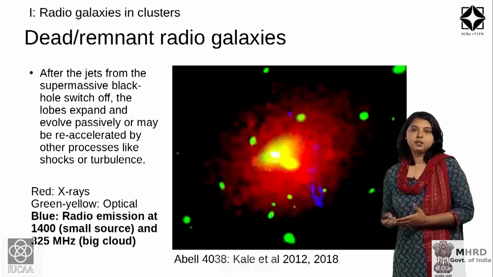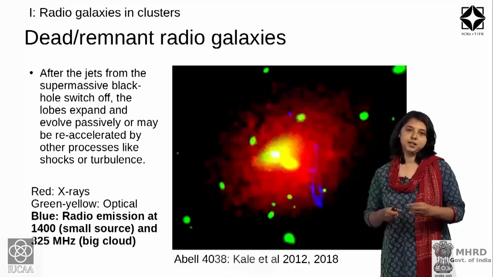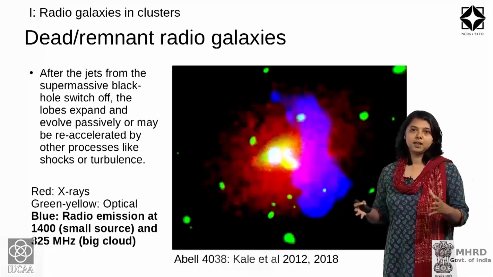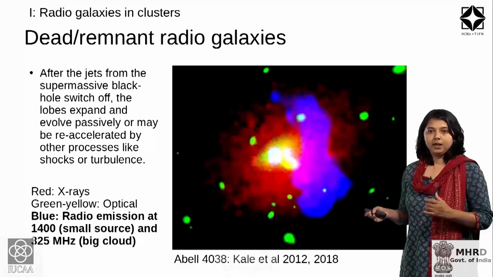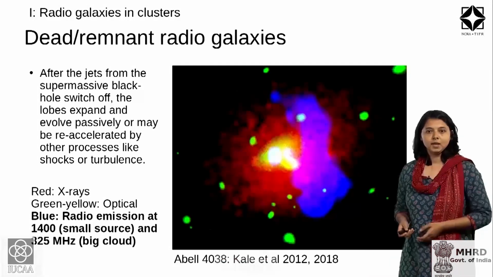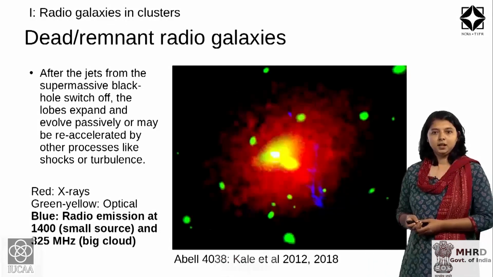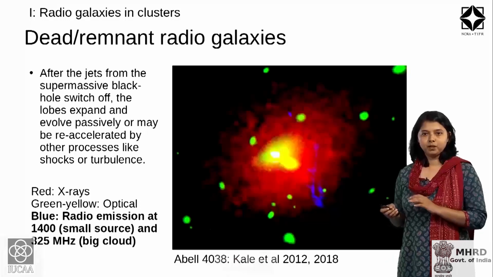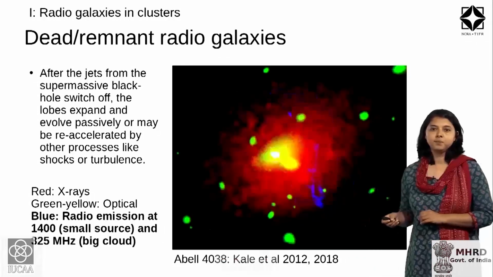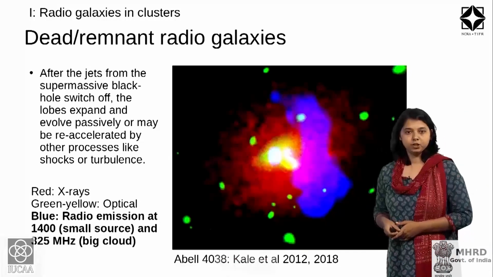So, the central engine at the active galactic nucleus, at the supermassive black hole, is switched off, and the jets and the lobes of this radio galaxy passively evolve in this dense intracluster medium. In this image, you see X-ray emission from this cluster shown in red color. The green and yellow are showing the galaxies in this cluster, and the blue emission is showing the radio emission.